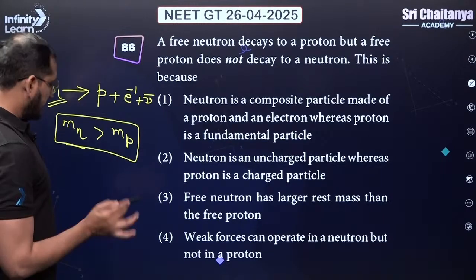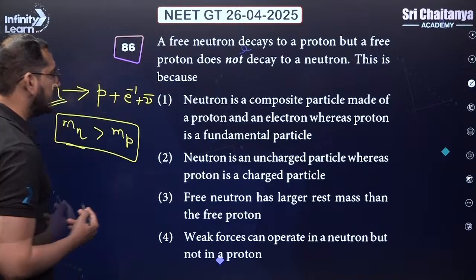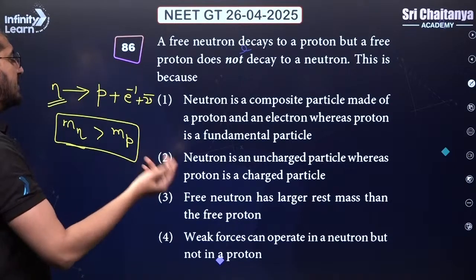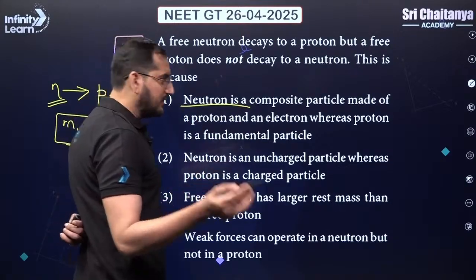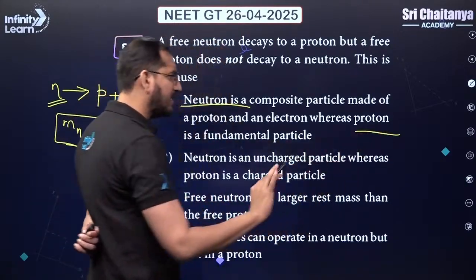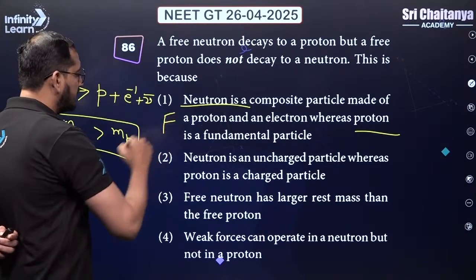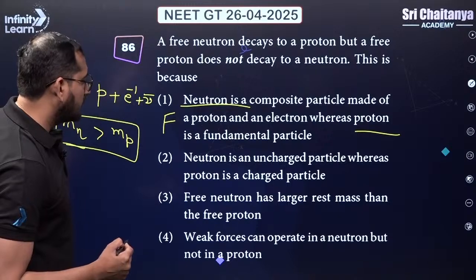Okay, let's go statement by statement. Neutron is a composite particle made of a proton and an electron, whereas proton is fundamental. No, neutron is also made up of quarks and other stuff. Proton is also not fundamental, it is made up of quarks. This is a false statement. Second one, neutron is uncharged particle whereas proton is charged.